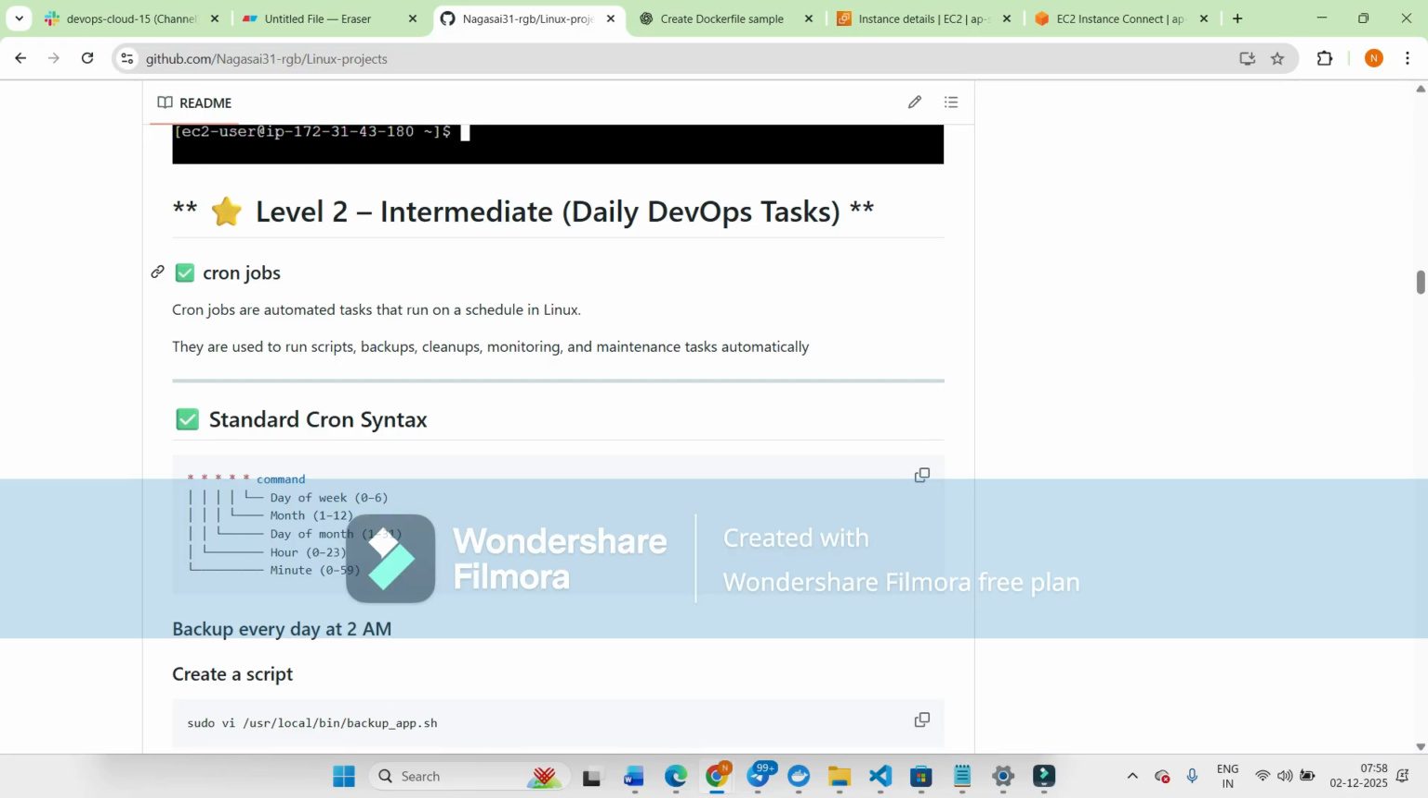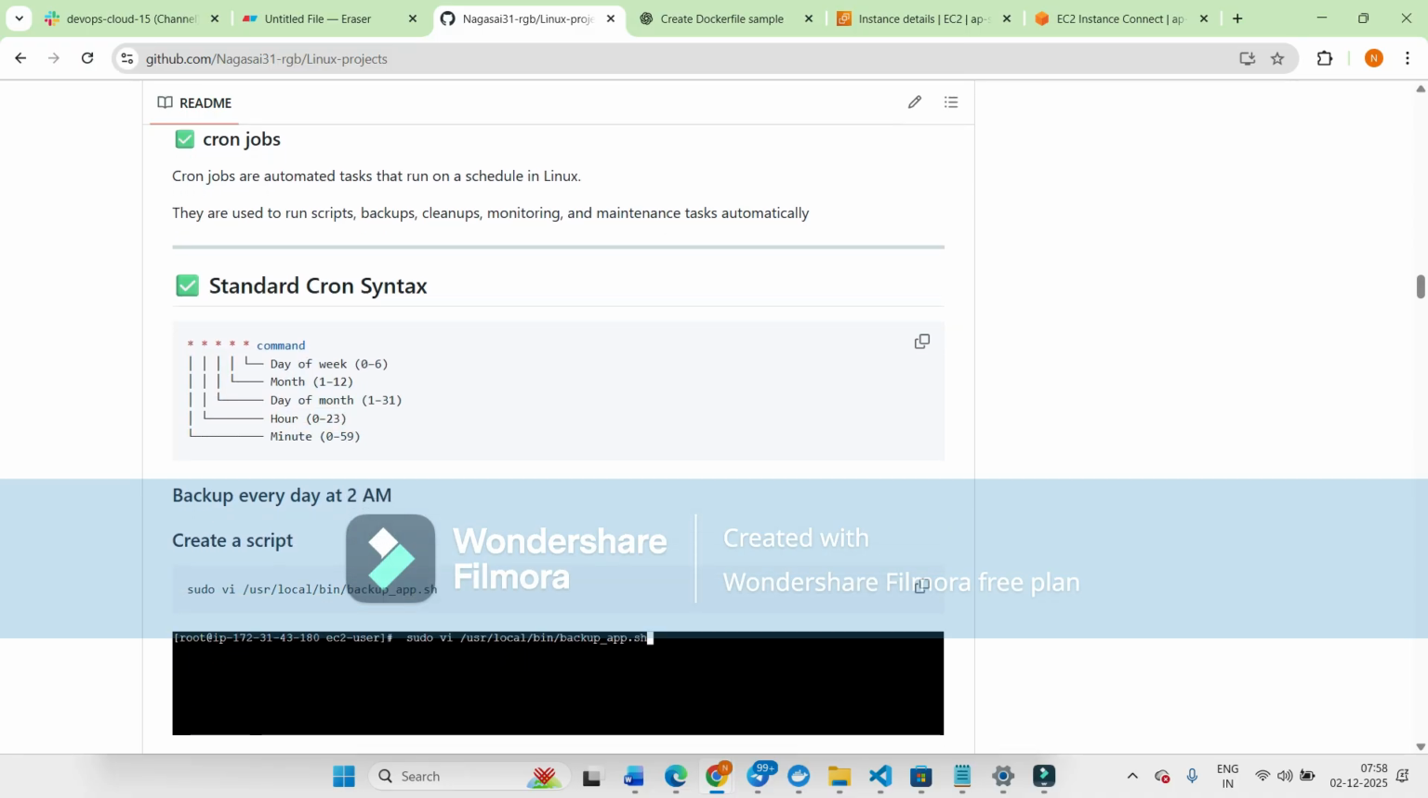And next one is cron jobs. Cron jobs is nothing but an automated task that runs on a schedule in Linux. It is used to run scripts, backups, cleanups, monitoring, and maintenance tasks automatically. This was the syntax. The first star represents minutes, the second star represents hours, 0 to 23, the third star represents the day of the month, and the fourth star represents the month. We have 12 months, 1 to 12, and the fifth star represents the day of the week. We start with 0 and end with 6.